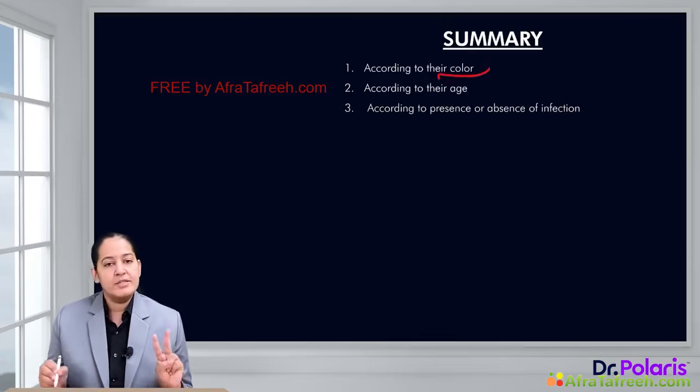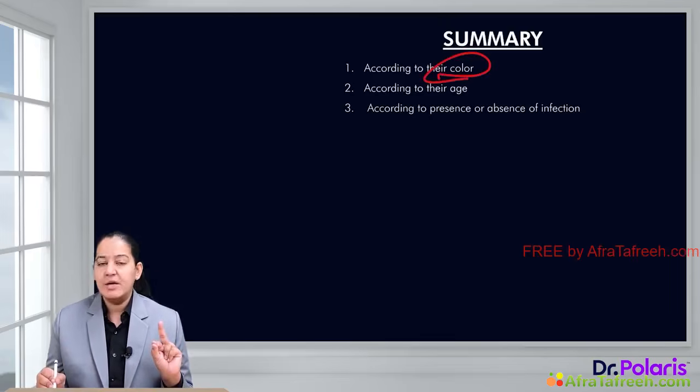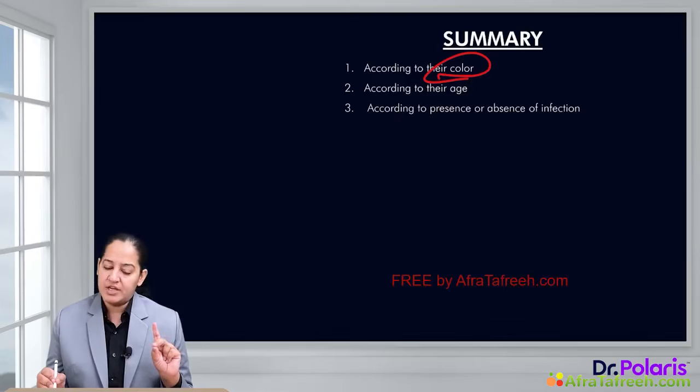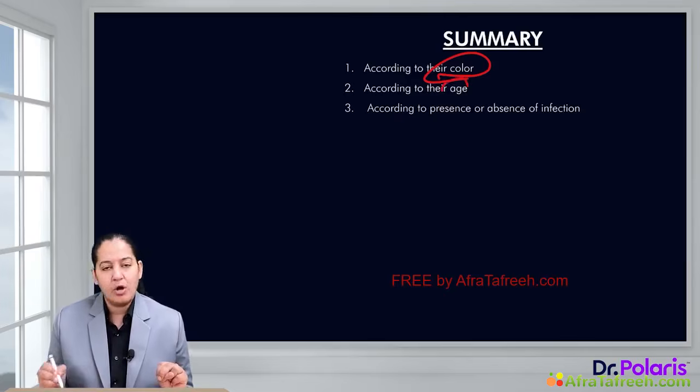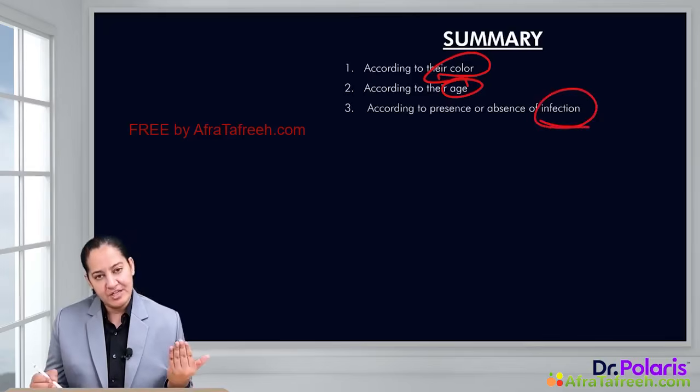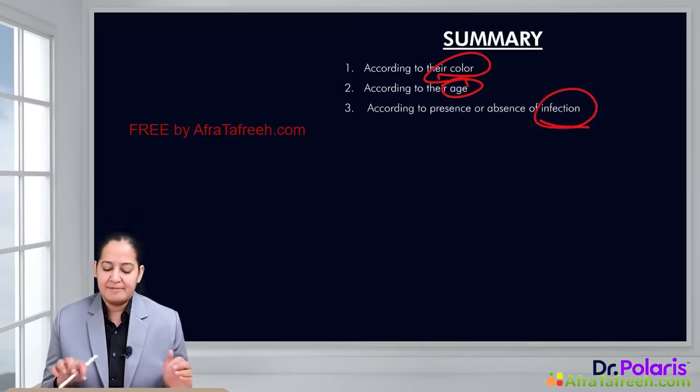Based on color, it is of 2 types, the pale or white one, and the red or hemorrhagic one. The pale or white is due to arterial obstruction and the red or hemorrhagic is due to venous obstruction. Depending on the age, it can be fresh, it can be old. And depending on the infection, if infection is present, it is septic, and if it is absent, it is bland.